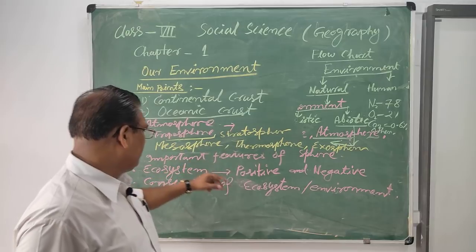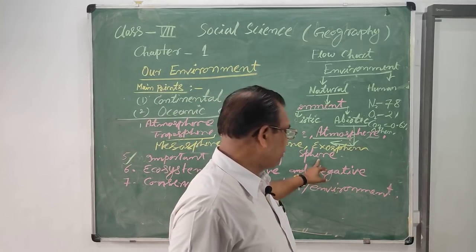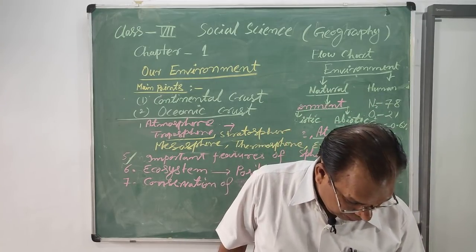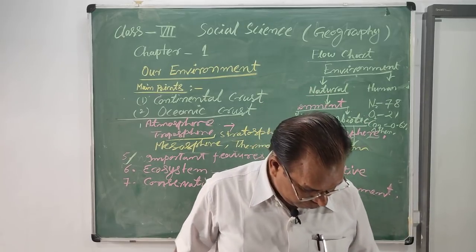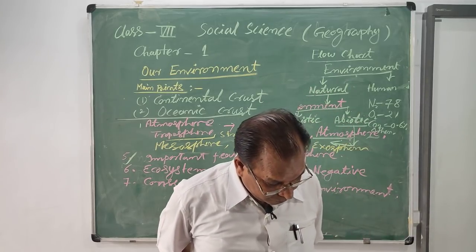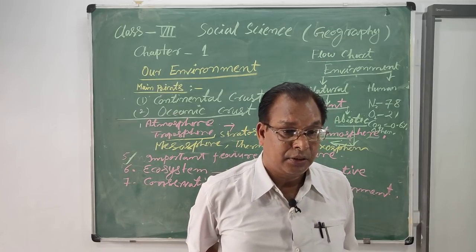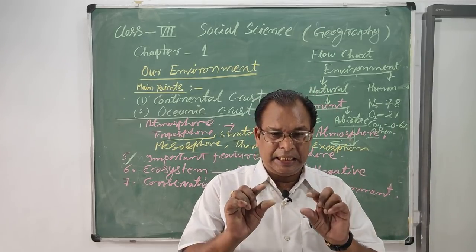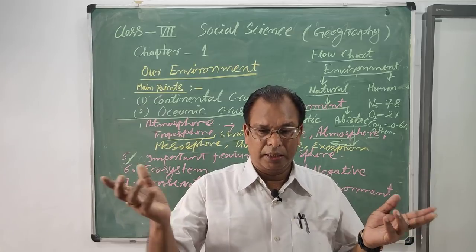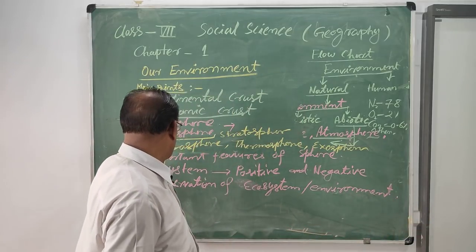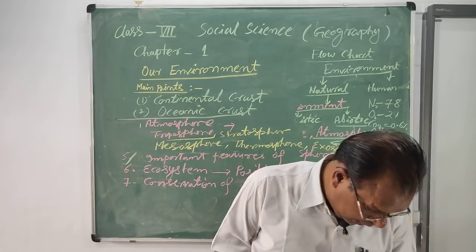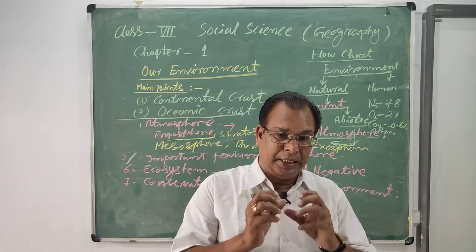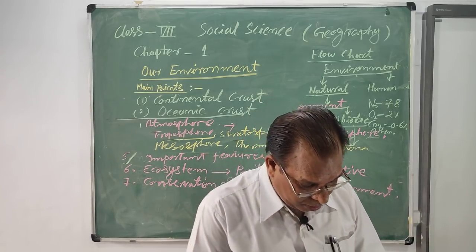Now, the important features of the atmosphere. Under the important features, first, the atmosphere is a layer that surrounds us. Number 2, this layer is thicker than the other layers. The troposphere is a very thick layer. And the atmosphere is very important for us.